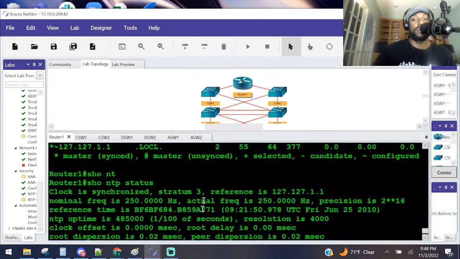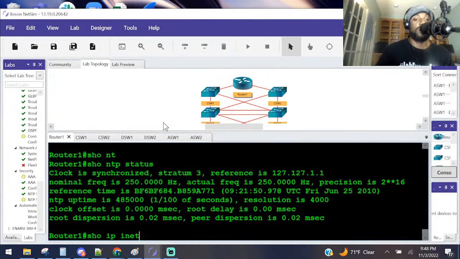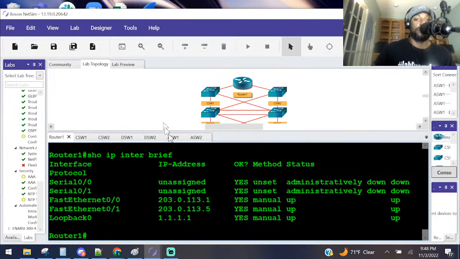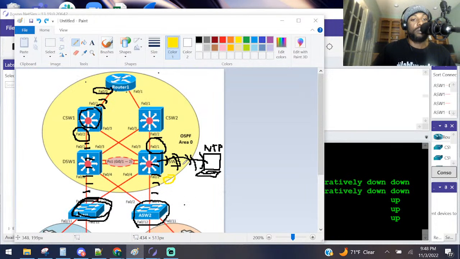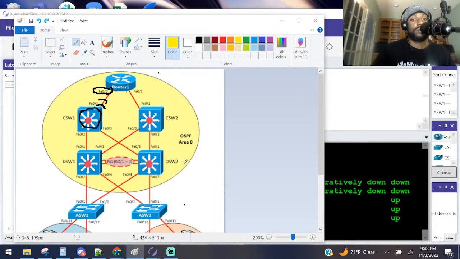Let's see, show IP interface brief. Yep, 203, so that is my authoritative source. So I'm getting my time from there, right? This guy is getting his time through that authoritative source. That's what that IP address is indicating.